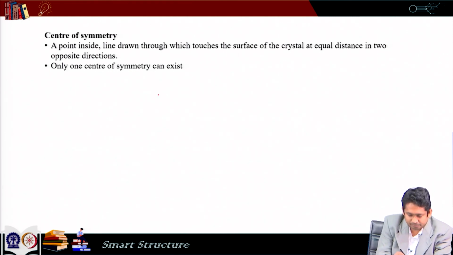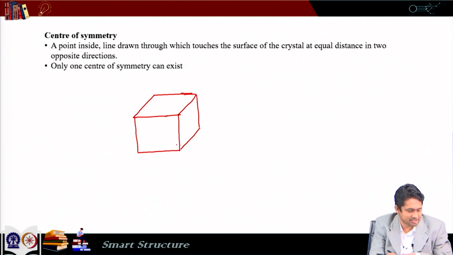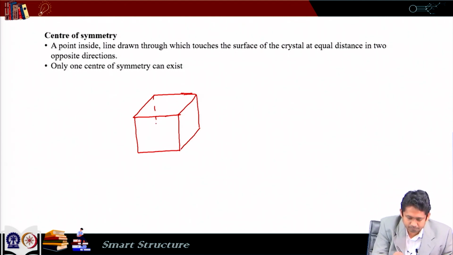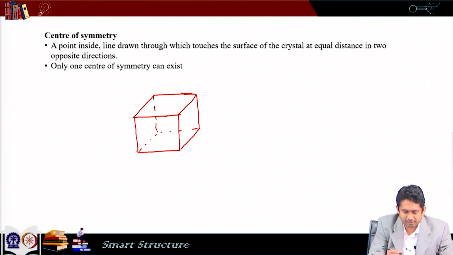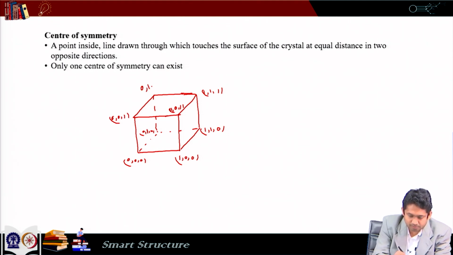Again, if I take the example of a cube, let us imagine the coordinates to be 0, 0, 0, 1, 0, 0, and we have 1, 1, 0, we have 0, 1, 0 here, and then we have 1, 1, 1, 1, 0, 1, 0, 0, 1, and we have 0, 1, 1.